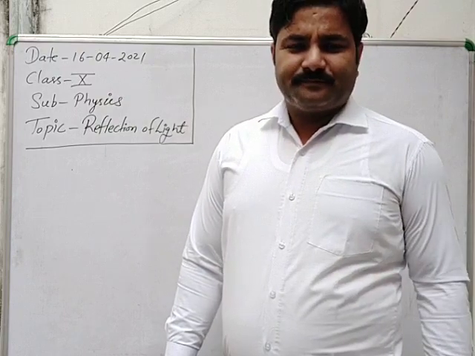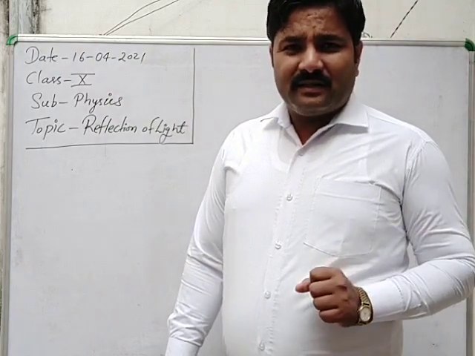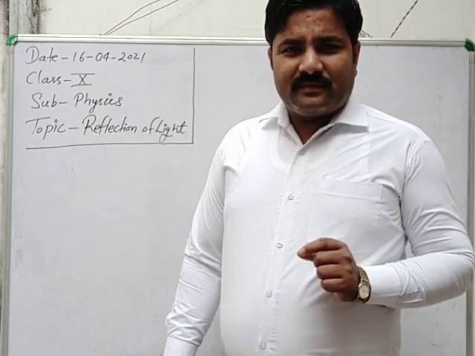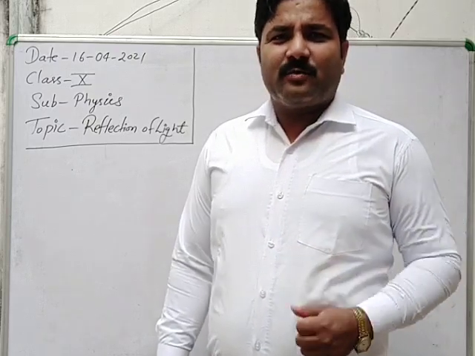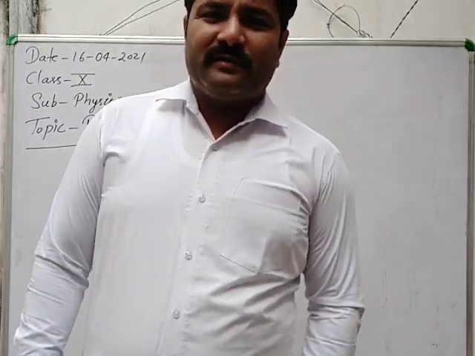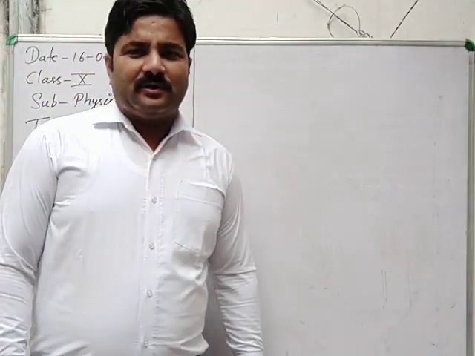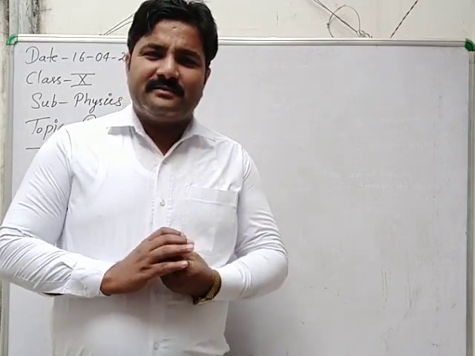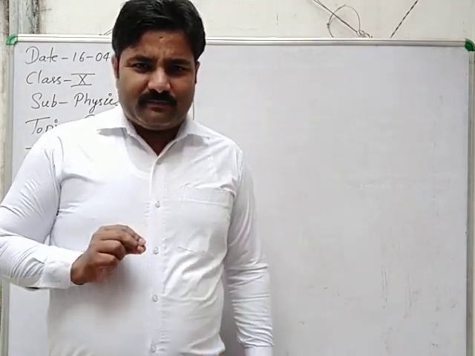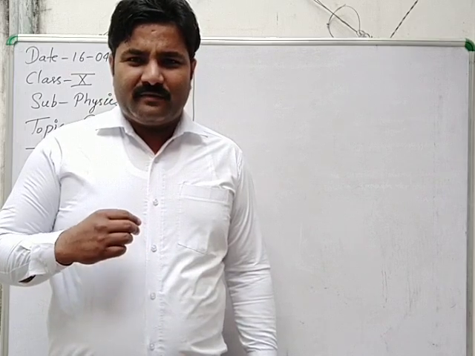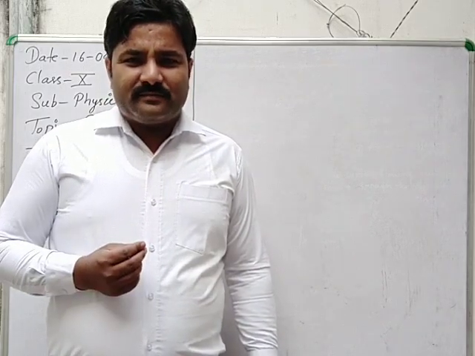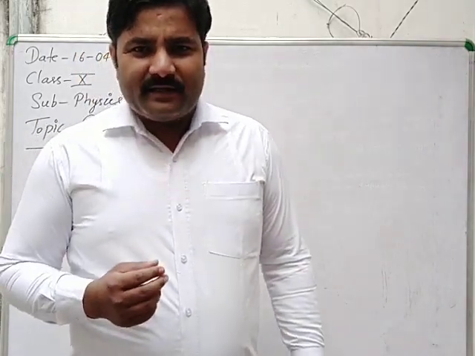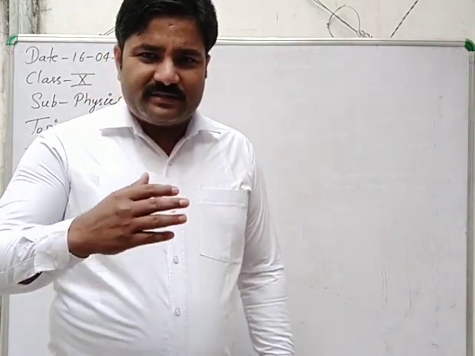So in reflection, the concept of light here, light has some special property, that is electromagnetic waves, and light also has dual nature. Dual nature means light behaves as a particle as well as a wave. Wave means having some magnitude like wavelength, or you can say frequency and the time period to repeat itself.